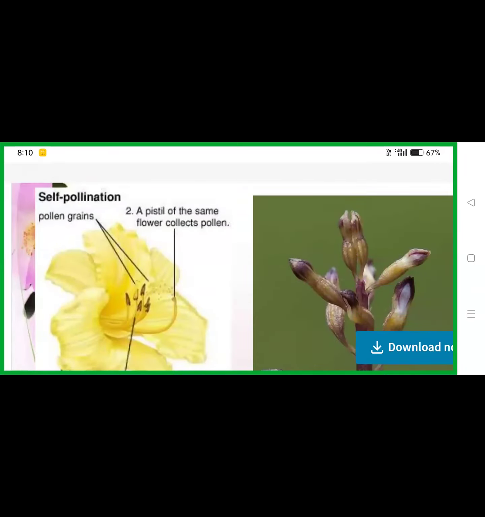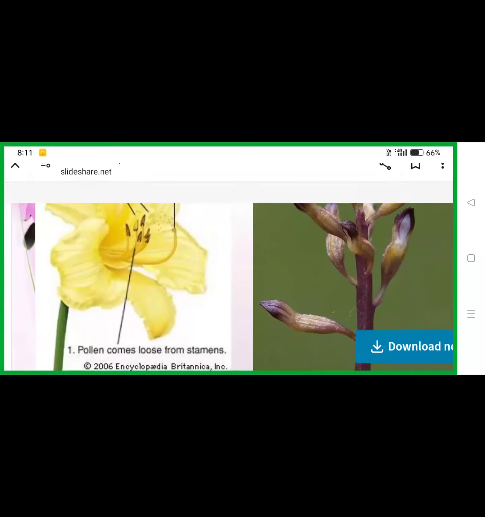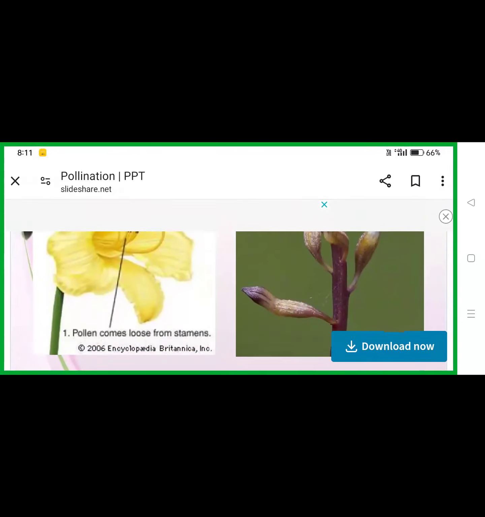See here, this is self-pollination. The pistil of the same flower collects the pollen. The pollen comes loose from the stamens and is carried to the stigma.